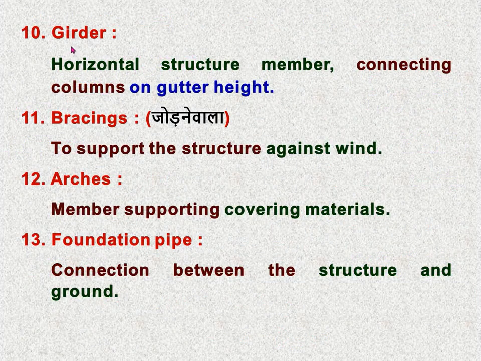Then next is girder, a horizontal structure member connecting columns at the gutter height. It means at the gutter height a certain horizontal section is there which connects the columns with each other. That is the girder. Then bracing, to support the structure against wind, that is called bracing.